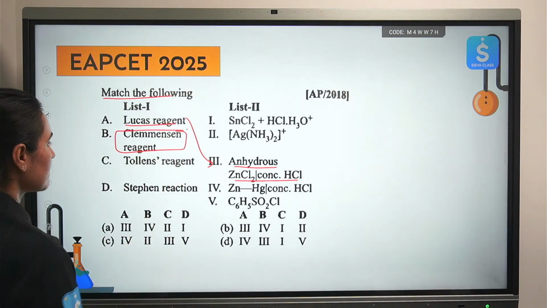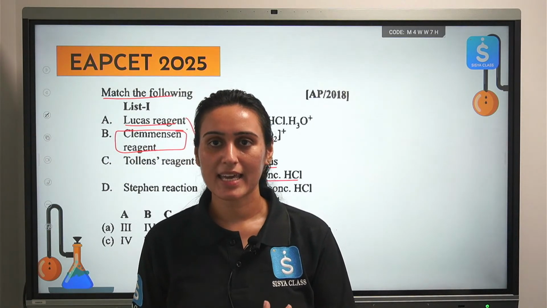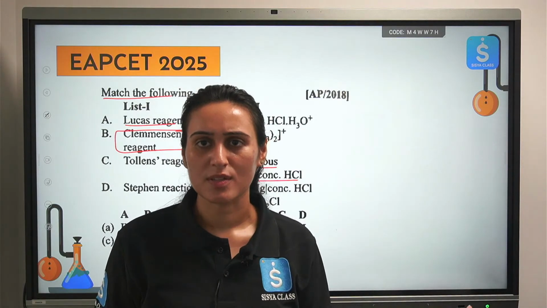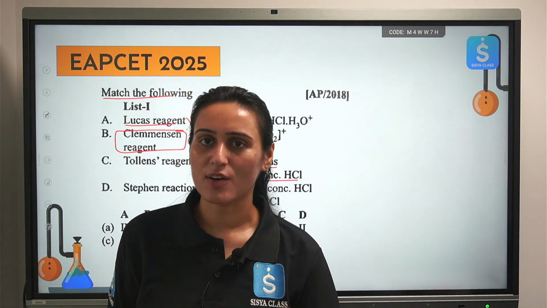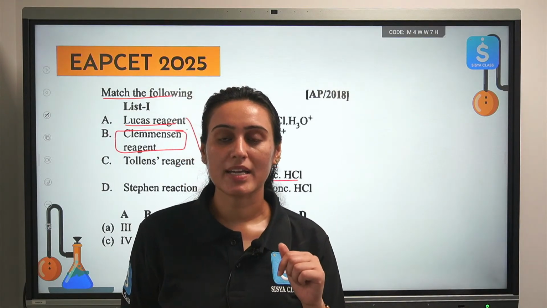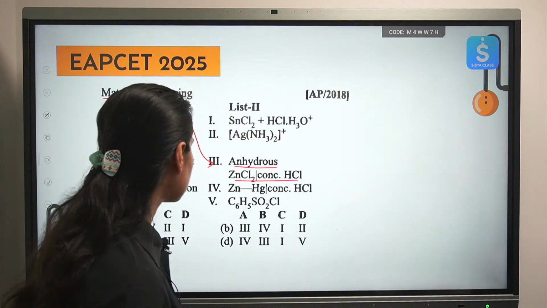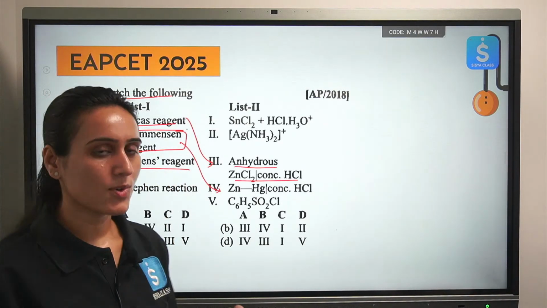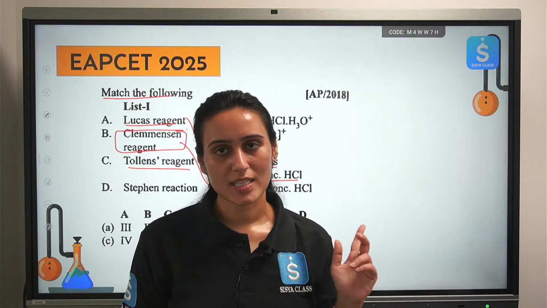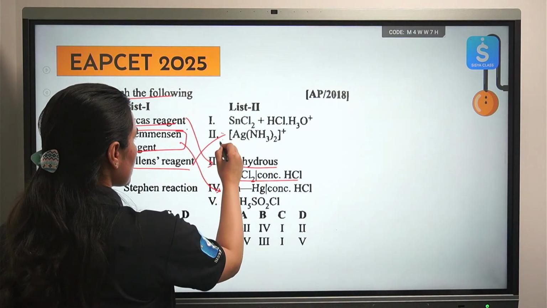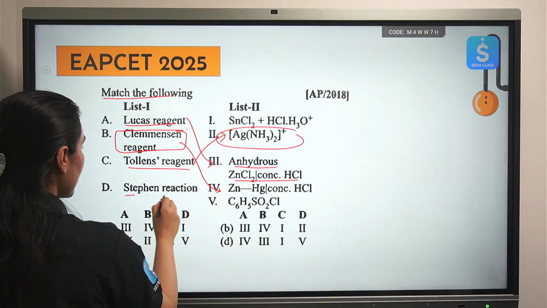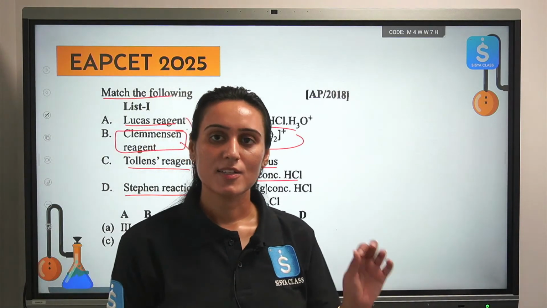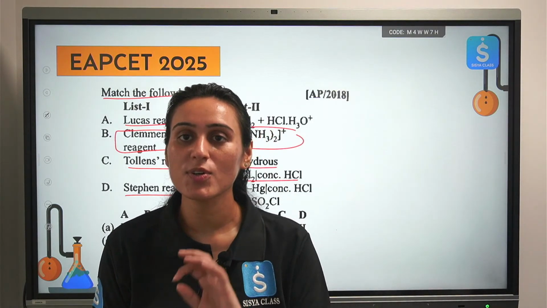Clemmensen reduction, remember? From aldehyde on reduction, we have formed some hydrocarbon, complete reduction, complete removal of oxygen. You have formed some kind of hydrocarbon, zinc mercury amalgam in the presence of HCl. Okay, Tollens reagent, ammoniacal silver nitrate solution, which will give you this particular complex. Then we have Stephens reduction, in which we reduce a cyanide group. Stephens reduction, cyanide group can be reduced to aldehyde.